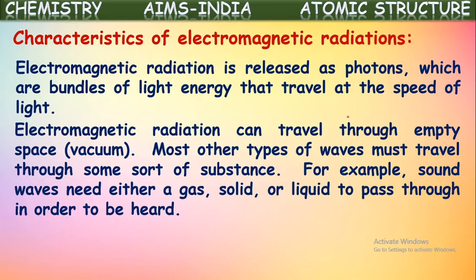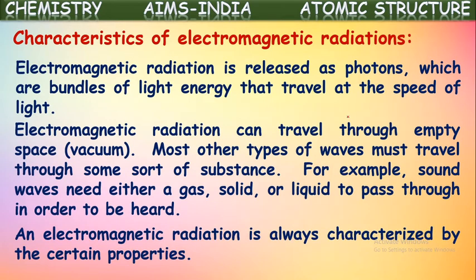Some matter should be there to be passed through, and then only we can hear the sound. So for sound waves, a medium, any one of the states, is a must. But for electromagnetic radiations, no medium is needed. They can travel through even empty space or vacuum. Okay. So an electromagnetic radiation is always characterized by certain properties. Each and every electromagnetic radiation is characterized by some properties. Let us see those properties here one by one.